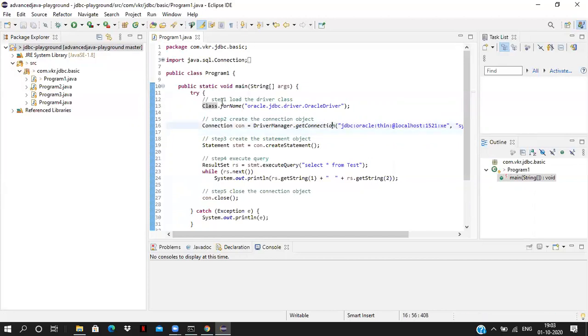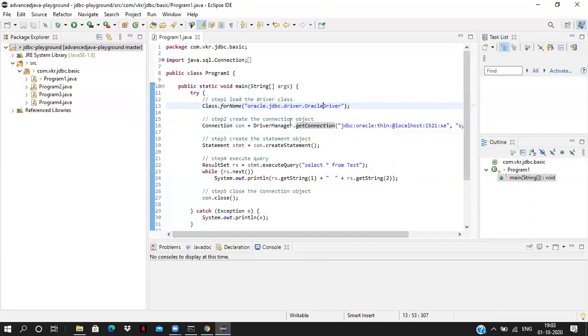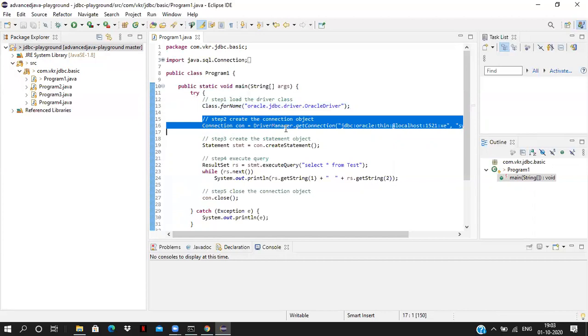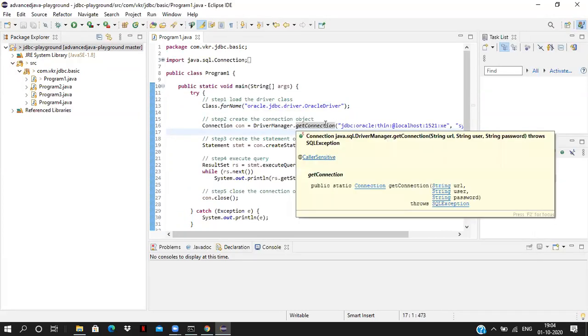Now, first step is loading the driver class. This class is coming from the OJDBC14.jar, that is from the Oracle installation. After loading the driver class, second step is we have to create a connection object. How to create a connection object? For the type 4 driver, to create a connection object, we have to provide three arguments. First argument is the URL. Second argument is the username. Third argument is the password for the Oracle login.